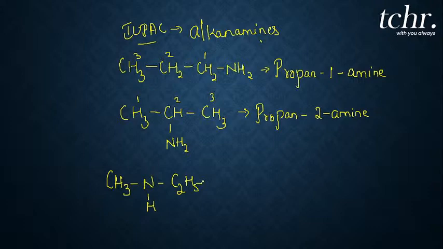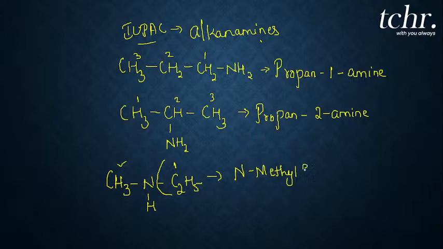Whereas here you don't have to number. How do I write the name of this compound? This part I will consider as the main group or the parent chain, number one. Whereas this one I will consider as a substituent, so I will write N-methyl. Methyl is the substituent, and I give the parent chain preference to the ethyl group, which has more carbon atoms.